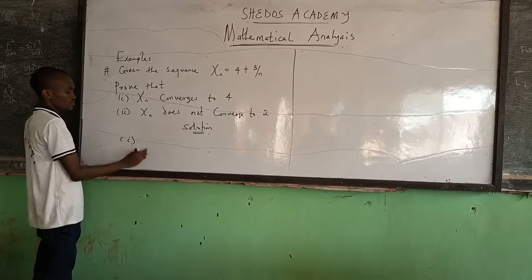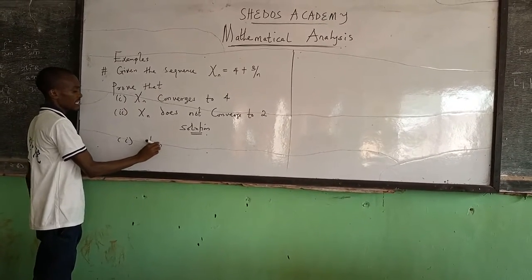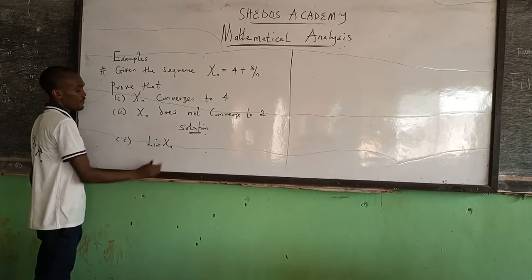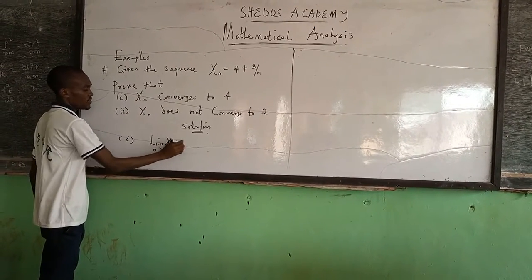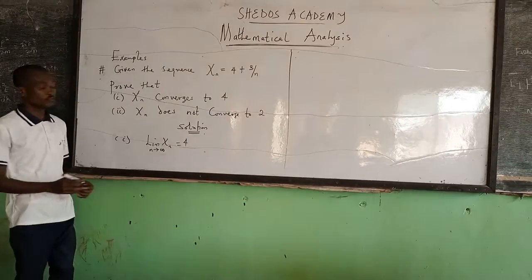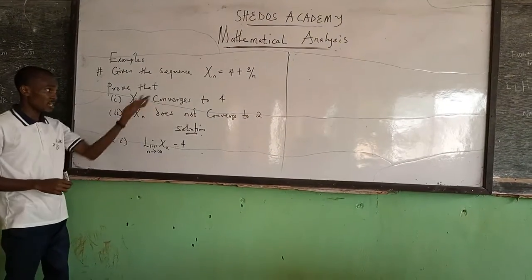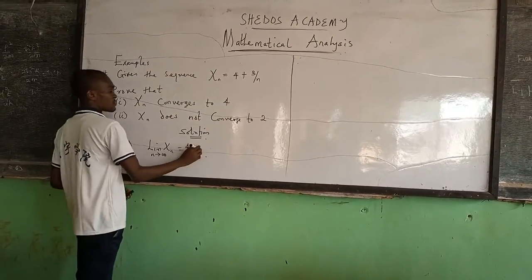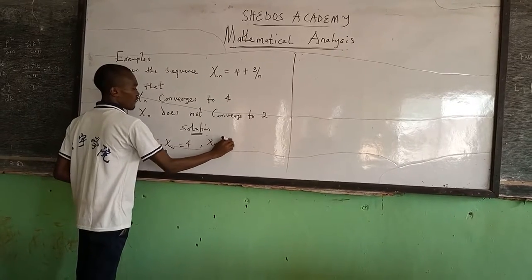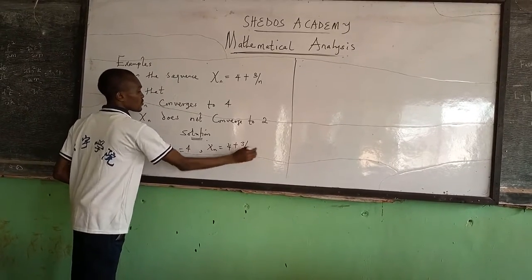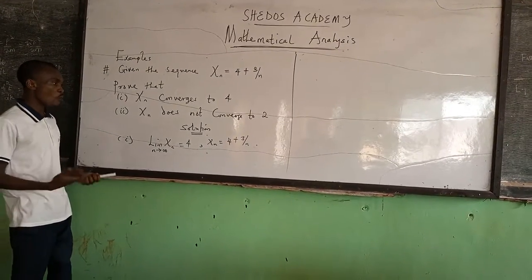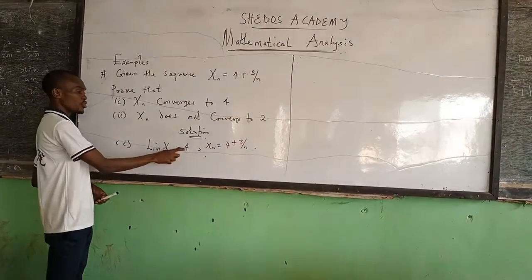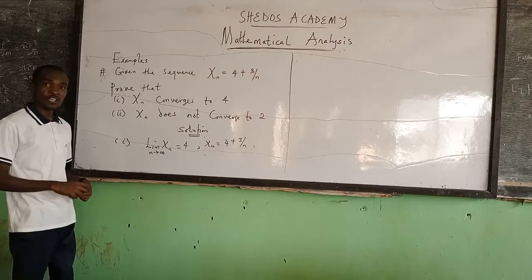Another way to write this question is to say that lim of xn as n tends to infinity is 4, where our xn has been defined as 4 plus 3 over n.